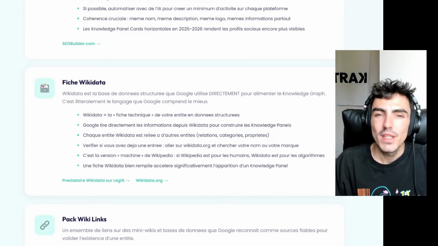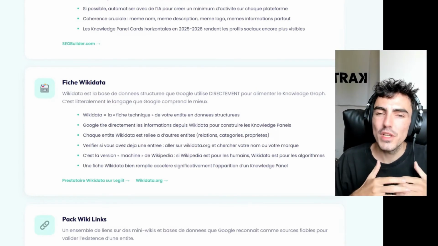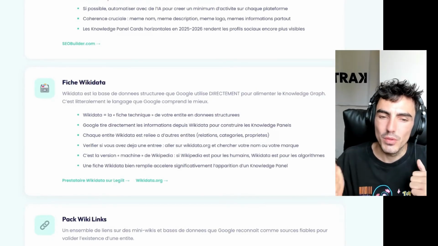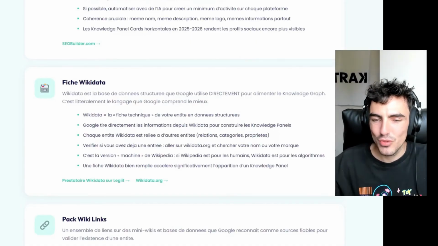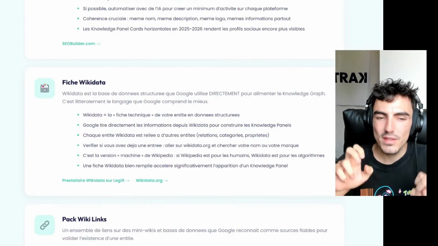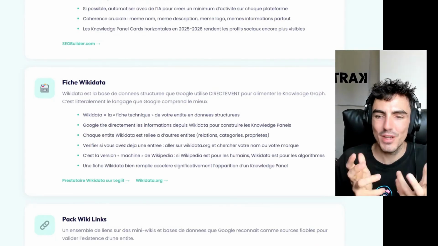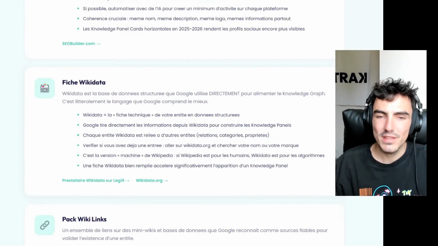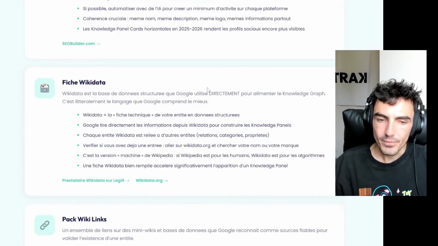Wikidata, for your information, is kind of the database behind Wikipedia. Where Google uses Wikipedia's data network for its knowledge graph, Wikipedia itself uses Wikidata as its database. It's kind of the source of the source. It's less trusted, more like a drawer with all the information rather than something direct. It's not the thing that's interesting, visited, relevant, or impactful, but it serves as a precursor to everything. So in this case, Wikidata is extremely interesting.